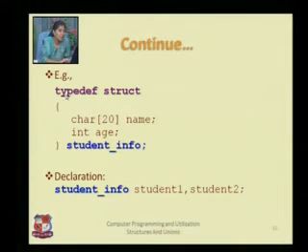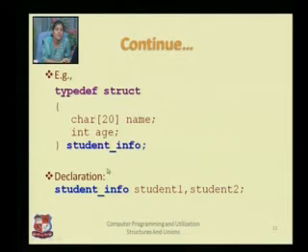So we are writing one example. Typedef struct. Typedef is a keyword, struct is also a keyword. Then we write two member variables, name and age. Name is a character array of 20, age is of integer data type, and then we write a tag as student_info.